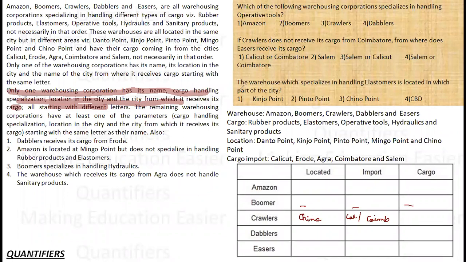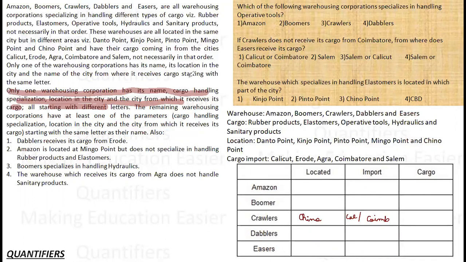Okay, so this is what I can understand from this. Okay, what else is given to me? Next line says the remaining warehousing corporations have at least one of the parameters, cargo handling, location in the city, and city from which it received the cargo, with the same letter as their name also. For all the rest, which means Amazon, Dabblers, and Easers, at least one of their variables has the same initial as their name. Okay, so this is a very good hint. Let's try to build upon this.